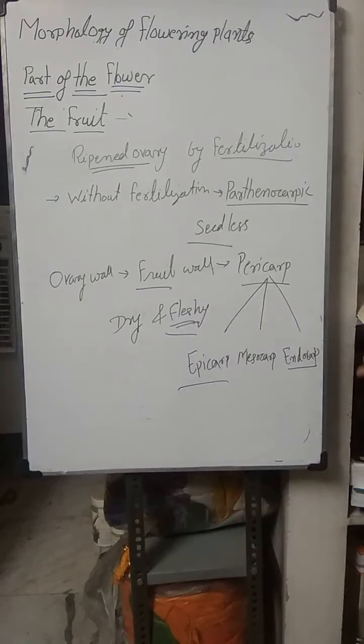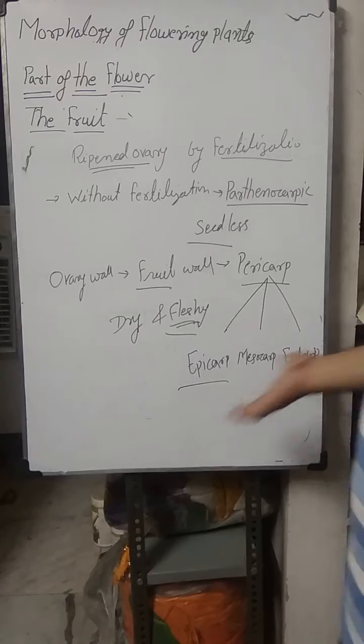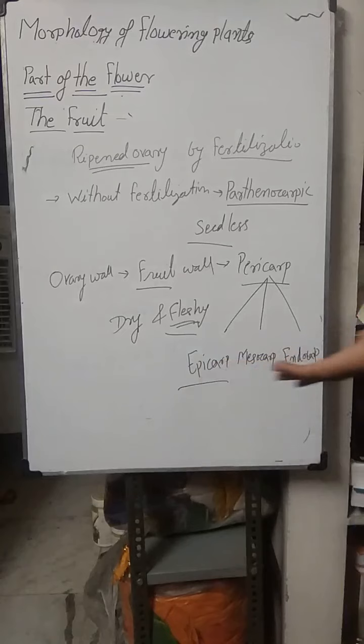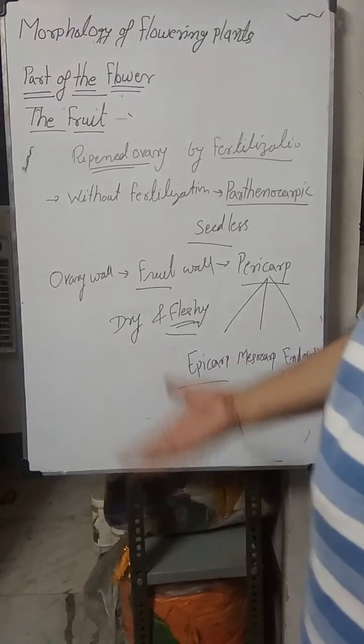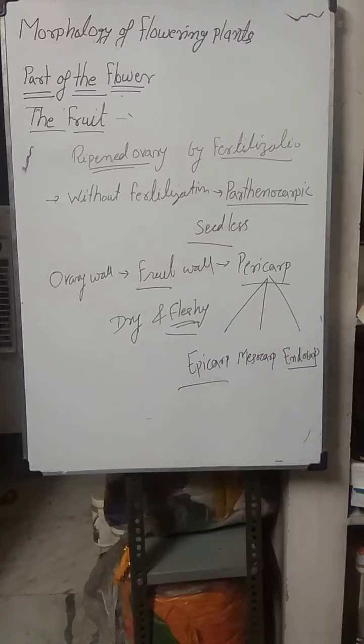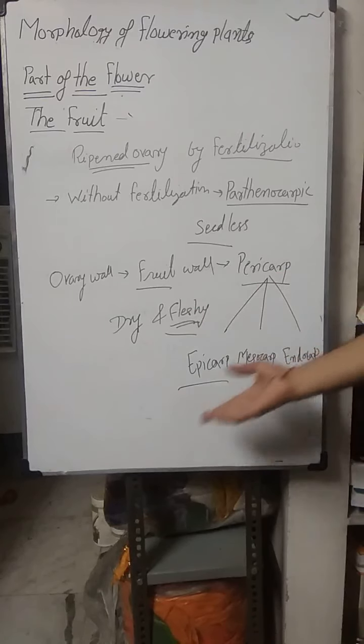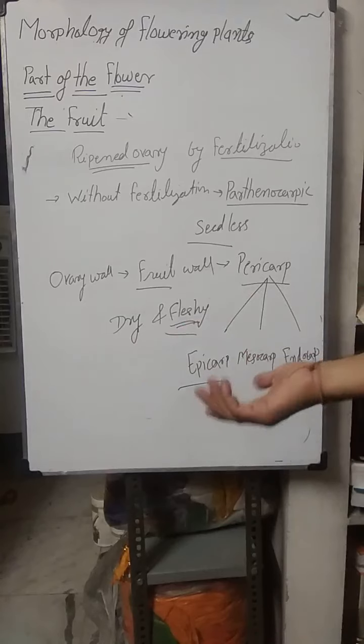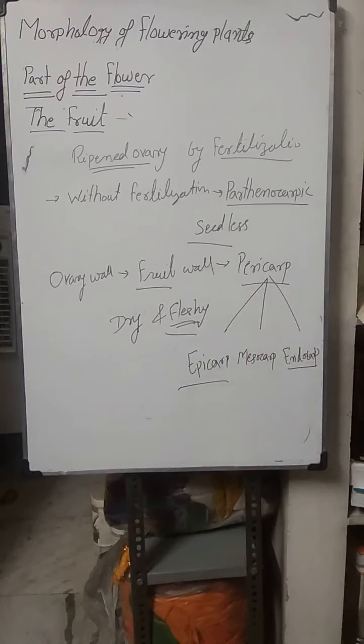So it may be like that in pumpkin also. In pumpkin, the outer green portion is exocarp or epicarp, the middle fleshy part is mesocarp, and the inner fibrous layer is endocarp. So it may be differentiated into three parts. And such types of fruit, like coconut and mango, are drupe fruits.